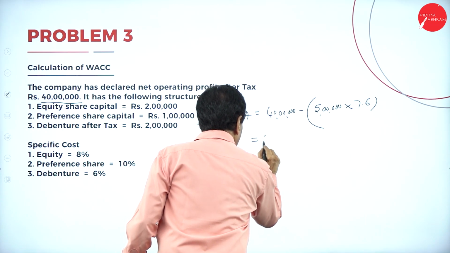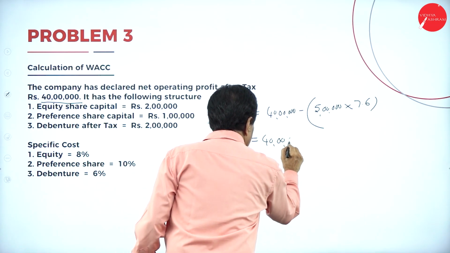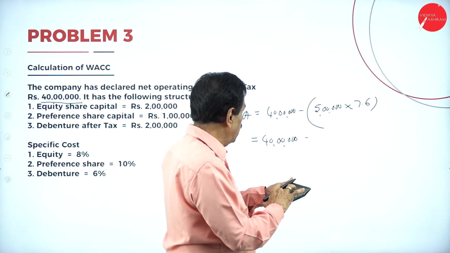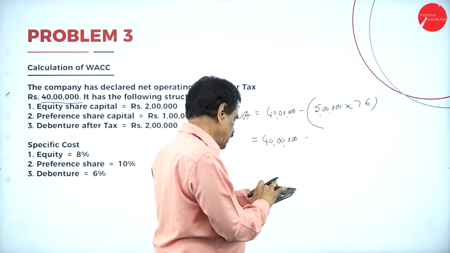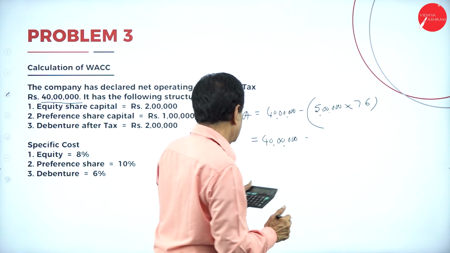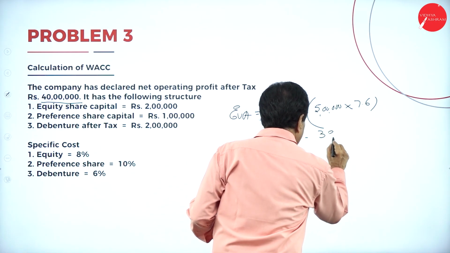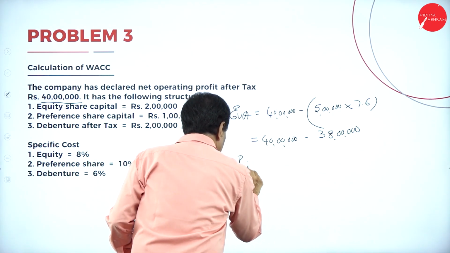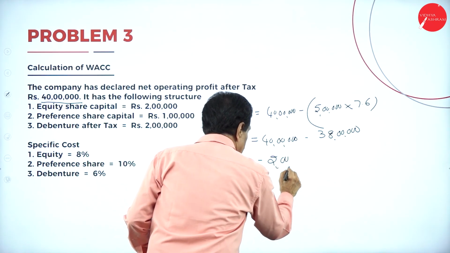This is 40 lakh minus 5 lakh into 7.6%, 38 lakh. Difference is 2 lakh.